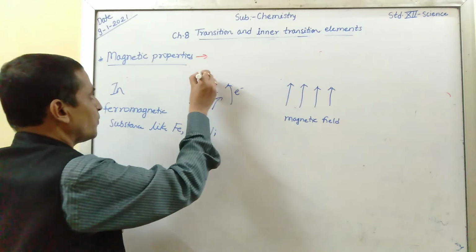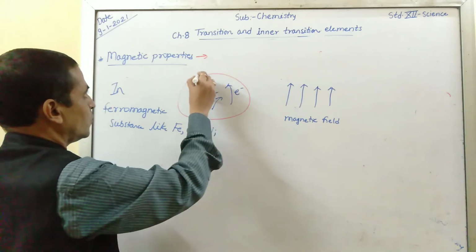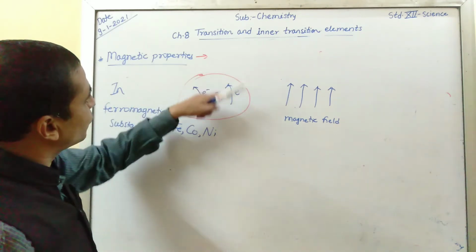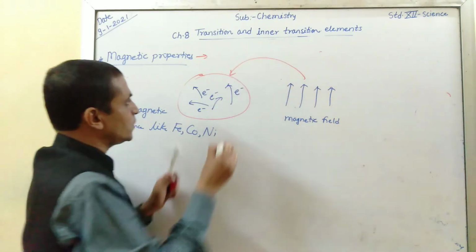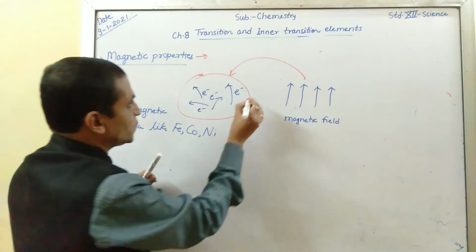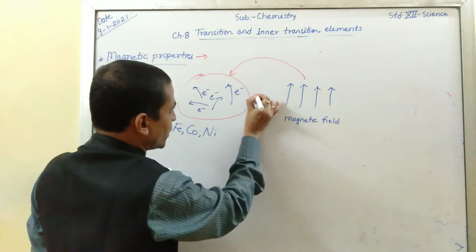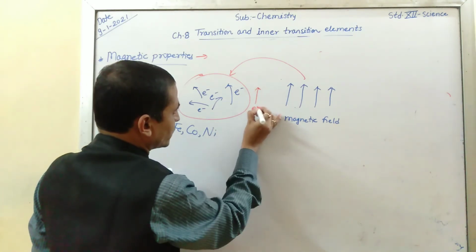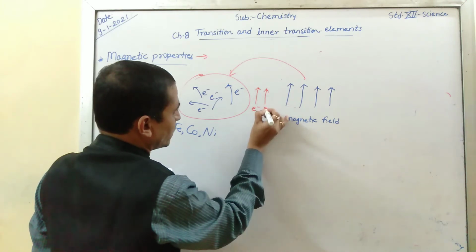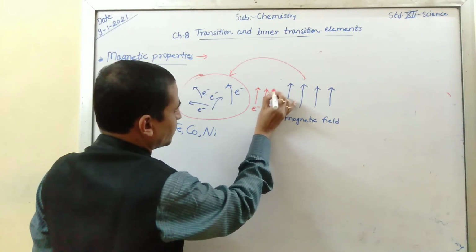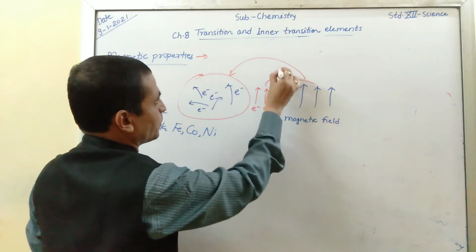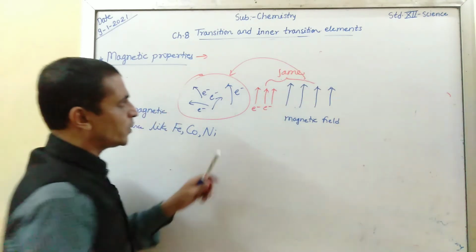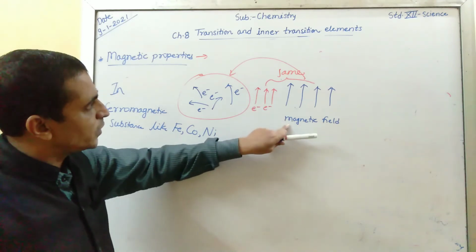Electrons are randomly moved from one place to another. But when a magnetic field is applied, the direction of the electrons and the direction of the magnetic field are the same.